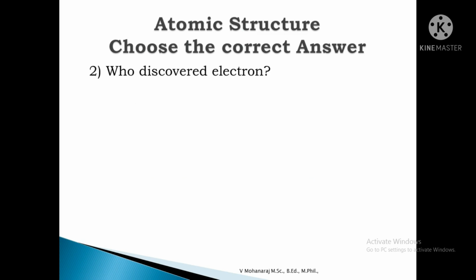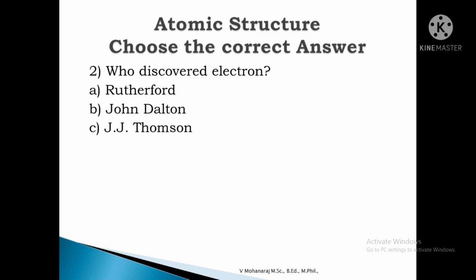Next one, who discovered electron? The options are Rutherford, John Dalton, J.J. Thomson. So here the answer is J.J. Thomson.